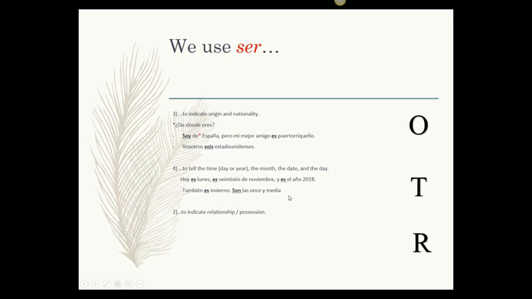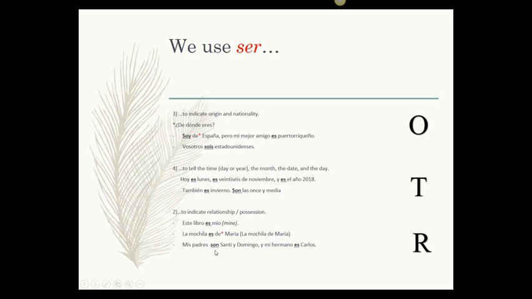And then, to indicate relationship and possession. So, este libro es mío. This book is mine. La mochila es de María. Again, we have that de here in origin and nationality and also with possession. So, if you see de, most likely it's going to be ser. You don't usually say esta de. That doesn't make sense. So every time you see that de right there, make sure you use ser. So la mochila es de María. It means la mochila is Maria's. It's Maria's backpack. La mochila de María, Maria's backpack. Just like that, without the verb.